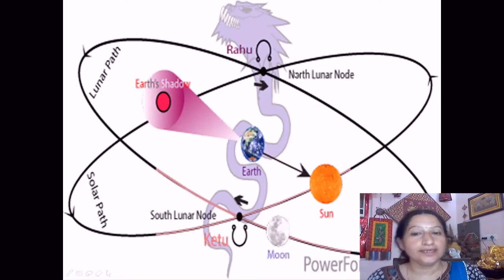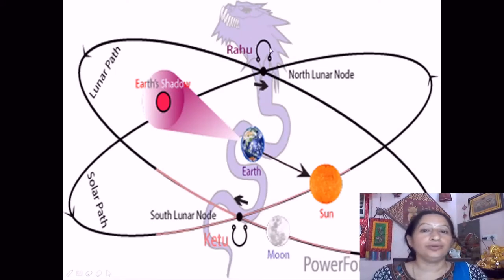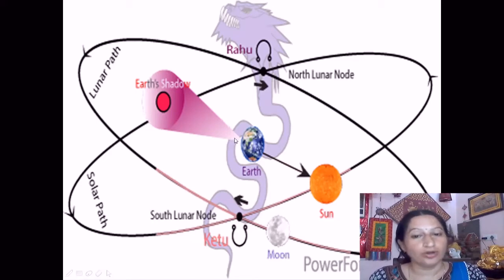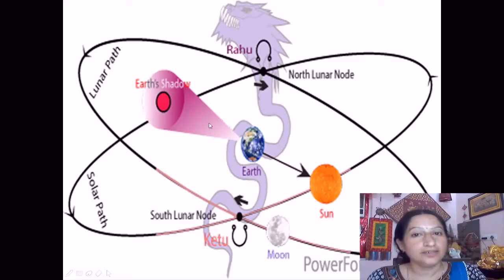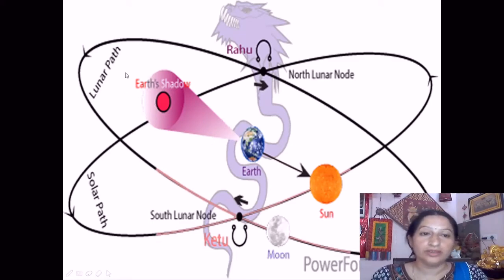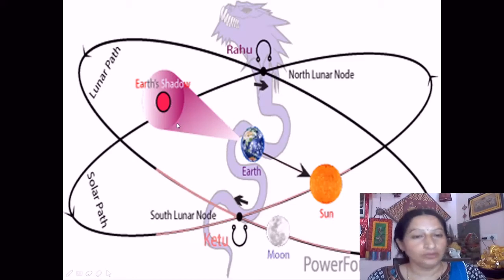So you can see in this diagram, Rahu is shown by this symbol as it is used in astrology, and Ketu is shown by this symbol which is also used in astrology. You can see the sun, moon and earth are in the same straight line and the earth's shadow is falling on the moon. So the moon is in lunar eclipse.